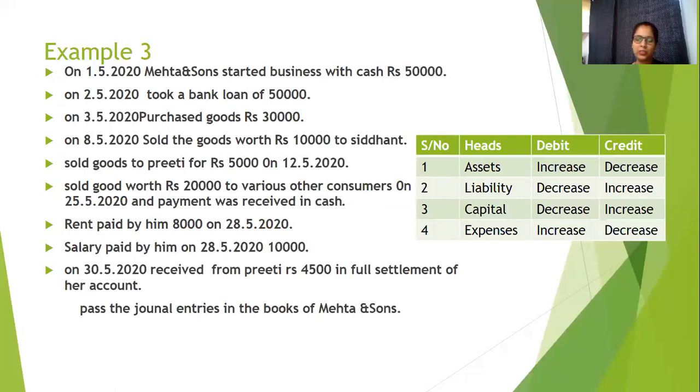You can follow any of these three concepts. All three concepts are fine. Whatever suits you, you can carry on with that. I hope it was clear to you and you understood what journal entry is and how to do posting in journal entries with the help of the golden rule of accounting, with the help of the accounting equation method, and also with the simple concept of debit and credit. Whatever we receive, we debit, and whatever we give, we credit. This is the simple concept, and with this help also you can do journal entries. So that's all about journal entry, and you can practice more questions related to journal entry.